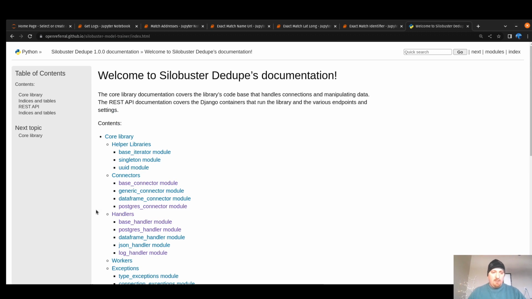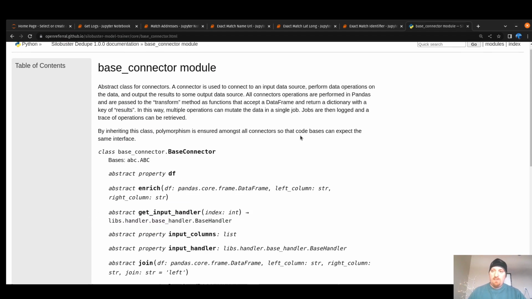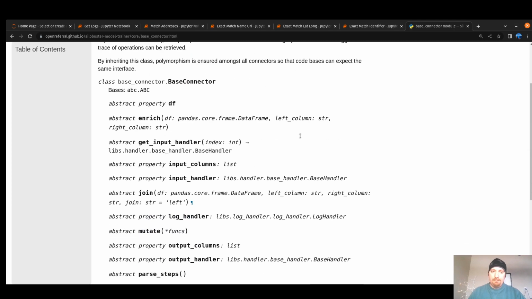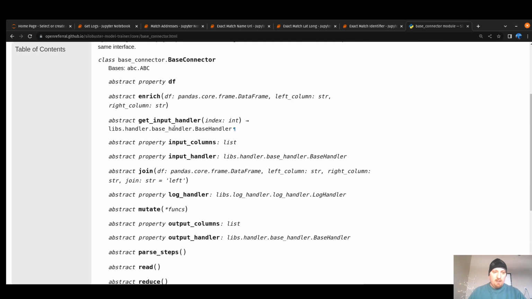The first thing that I want to look at is a connector. If we go to the base connector module, we're going to have at a minimum an input handler, an output handler, and a log handler.